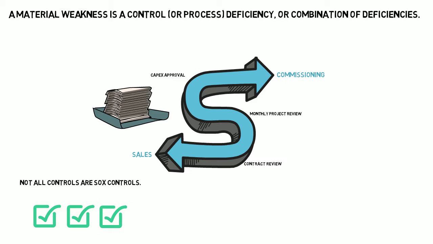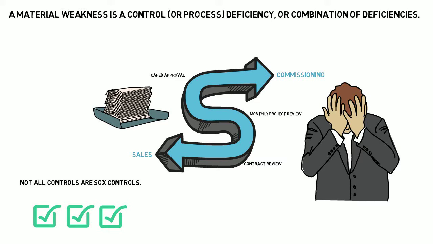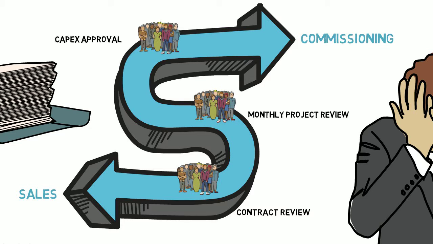When these controls do not prevent, find, or allow us to correct errors or misstatements in our business fast enough, they become a control deficiency. All company employees have the responsibility to ensure controls are being performed correctly as they relate to their job. So what does that mean?